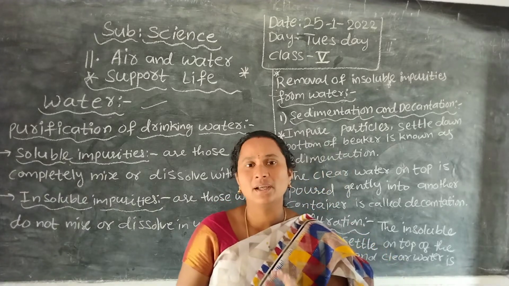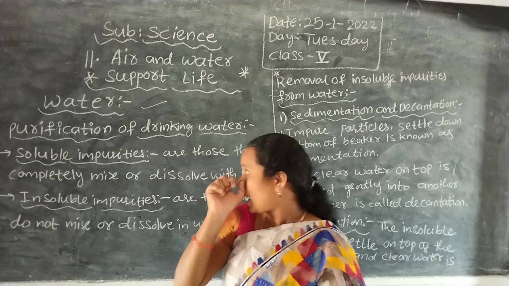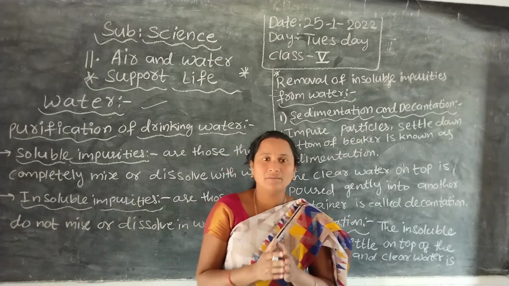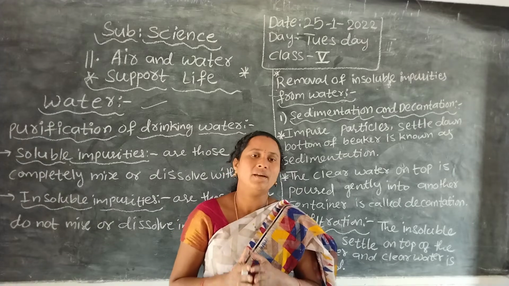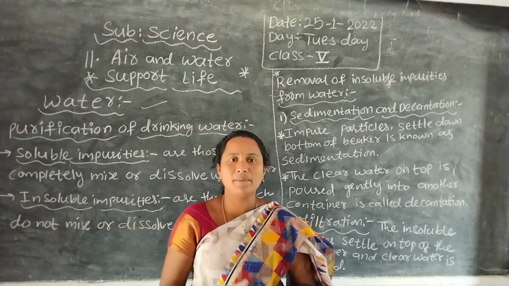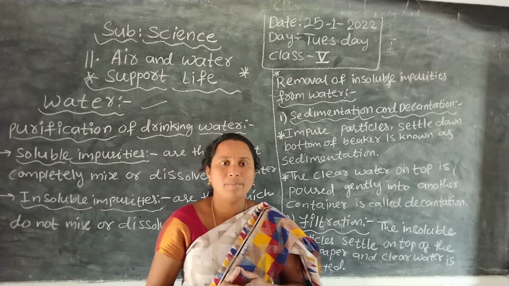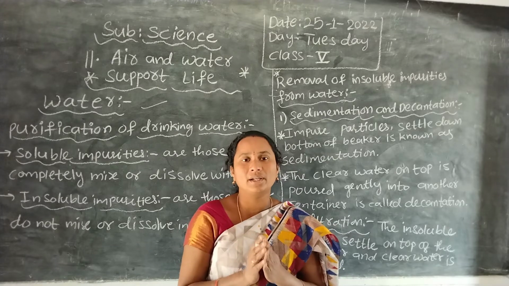Now, what are the uses of water? Drinking, bathing, cooking, irrigation and mopping. And what are the sources of water? Lakes, ponds and rivers. We use this water for drinking and other purposes, but lake, pond and river water is contaminated water.